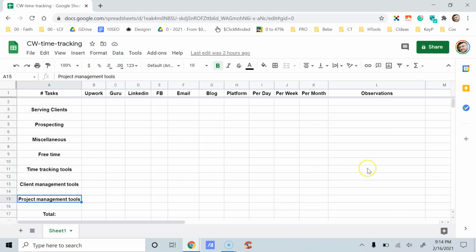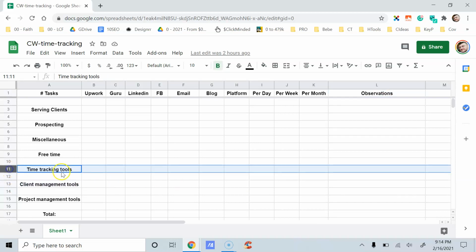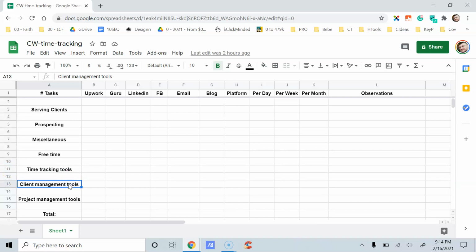So if you use the same tool for time tracking, for client management, like for example Upwork, I know for a fact that for sure they have time tracking features. Probably it is not the best one on the market, but if you use that and if you don't use any extra app or tool, just write Upwork here in the observation column next to client management tools or next to time tracking tools. If all your clients are on Upwork, then use Upwork as well. If for project management you use Google Drive or Google Sheet, just add that here.